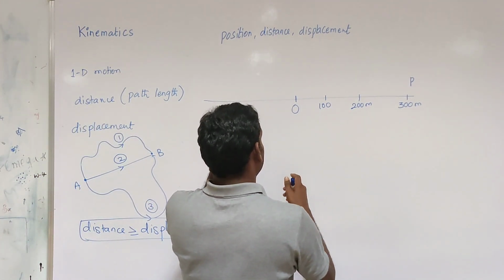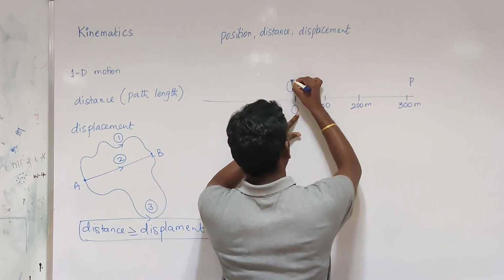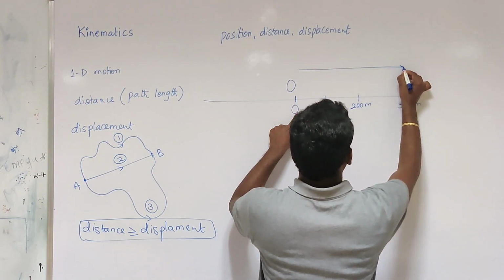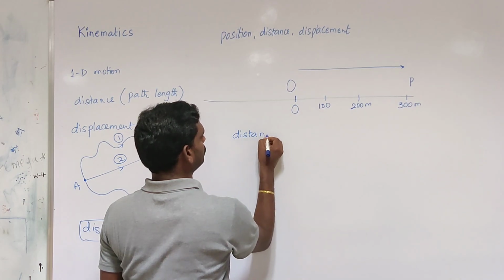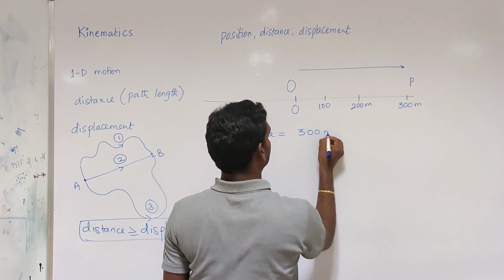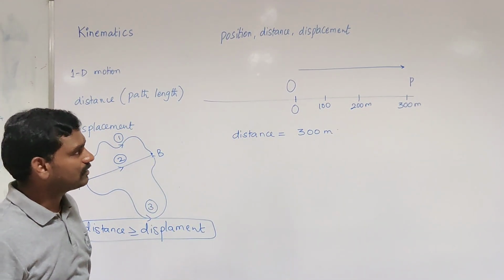If a particle moves from point O to point P, what is the distance here? Distance is equal to 300 meters.